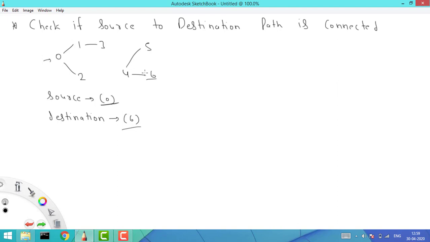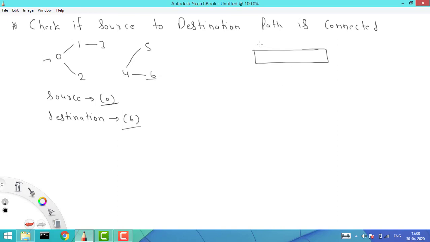So what we can do, we'll start the DFS approach from the source, and then we'll keep on visiting all the items. Basically we'll have a visited array here. We'll check that if we start from this source and once we are done with all the iterations, whether the visited of the destination is true or not. If the visited of the destination is not true, it means this is not connected, otherwise it is connected. So we can have a DFS from the source. DFS can be done via a stack, or we can have the recursive approach as well. According to your requirement, you can choose.